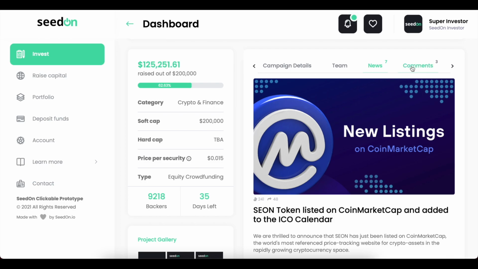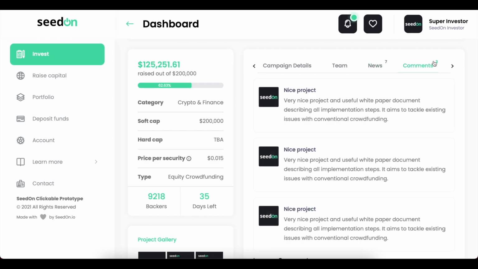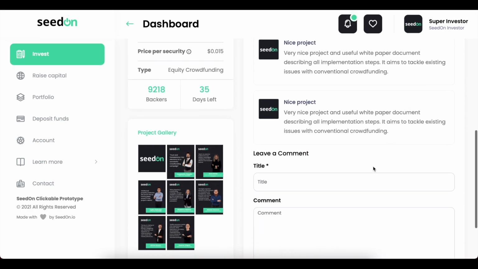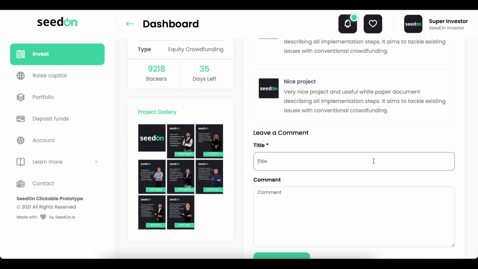Now let's go to the next tab, which is comments. Again, we have a counter over here, so we can see the total number of comments that have been added for a project. So let's say